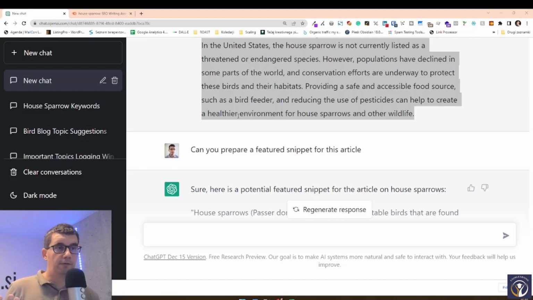Before we go and do everything else, let's just do one more thing. We have prepared an article without using any SEO tools, right? So we did the keyword research, the topic research, the LSI research, then we wrote the article, did the FAQs, all of that, without using any paid SEO tools, right? So now to the question, how good is this article? Is this something that we can use or not? We'll talk about this and how Google sees it later.